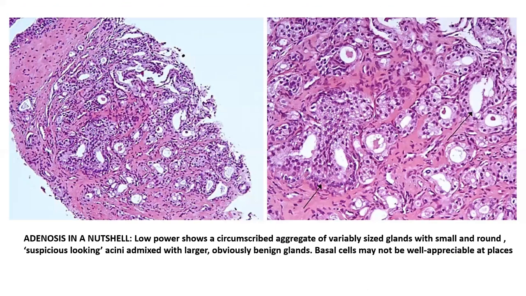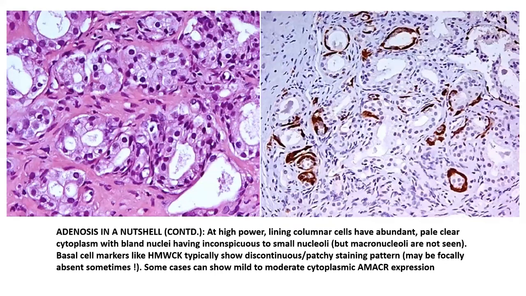So adenosis in a nutshell is basically a circumscribed aggregate of variably sized glands, many of which are small and round, and sometimes might raise the suspicion of a prostatic acinar carcinoma, but always appreciate the fact that these are usually admixed with larger, obviously benign glands. But basal cells might not be well appreciable at places, and that issue might not be solved even with immunohistochemistry.